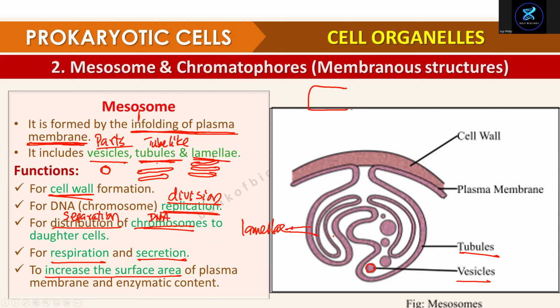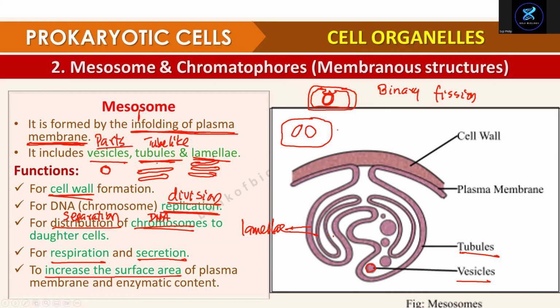How do bacteria divide? Look at this. When bacteria divide, if you remember, it divides by binary fission. This is the mesosome, and the DNA sticks to the mesosome. With the help of the mesosome, the DNA becomes two.